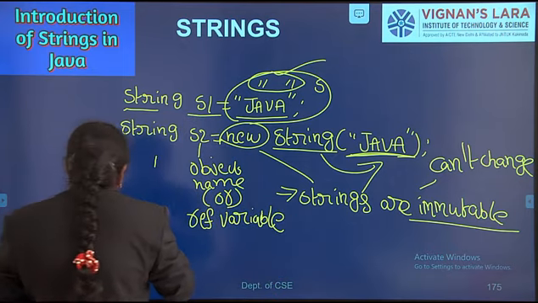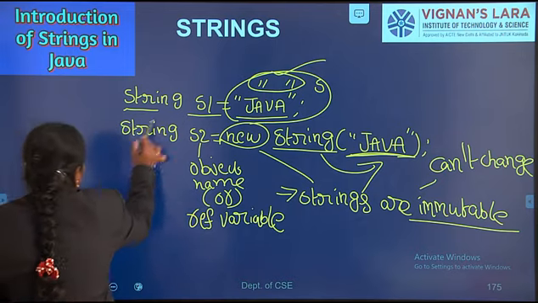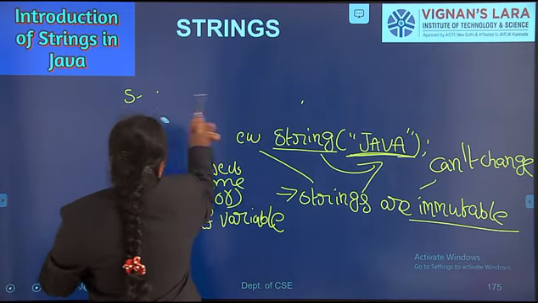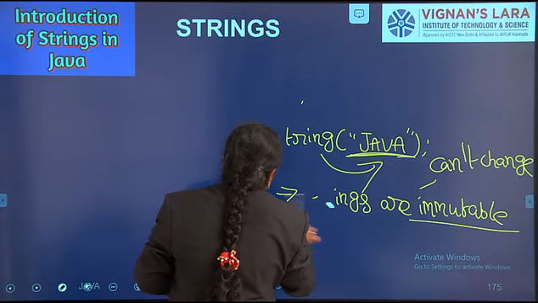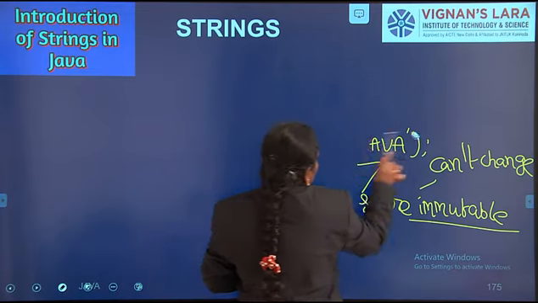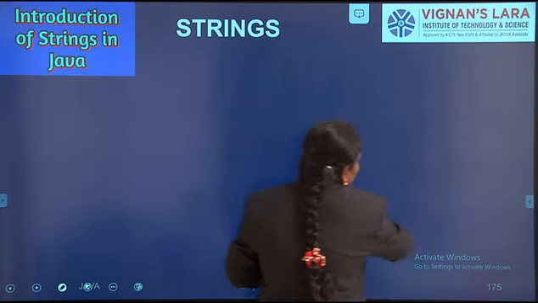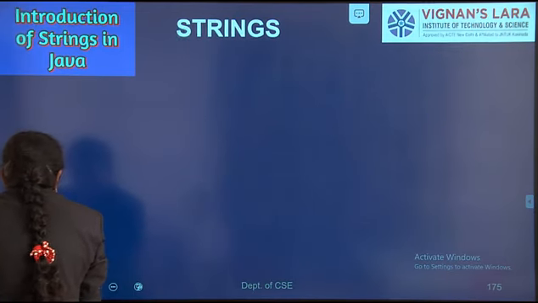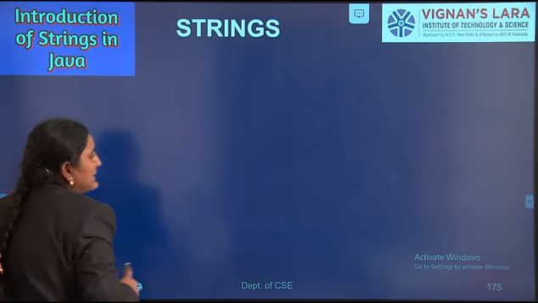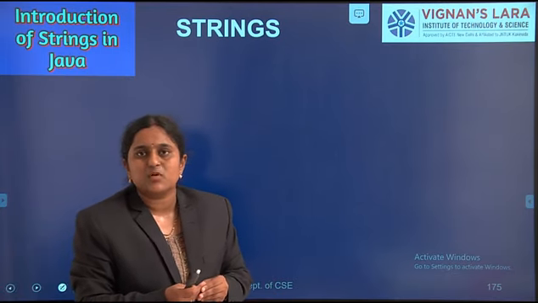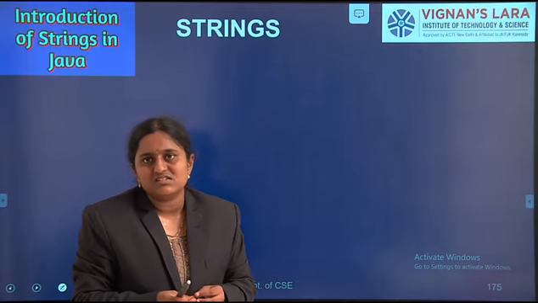I will explain with respect to the program here. The string class provides a number of methods. In order to access these methods, first we need to create a string object in Java programming.